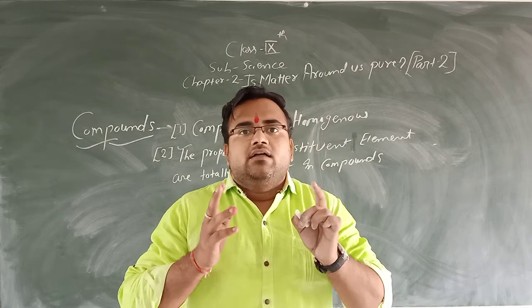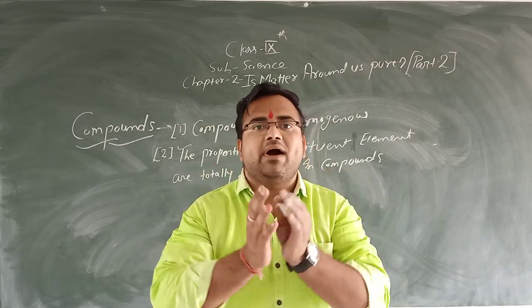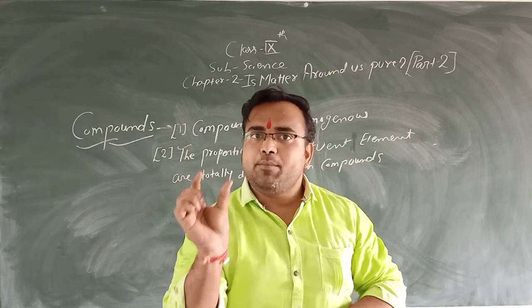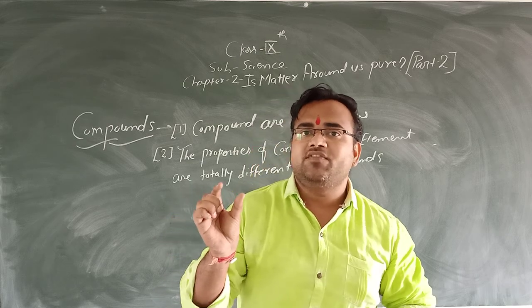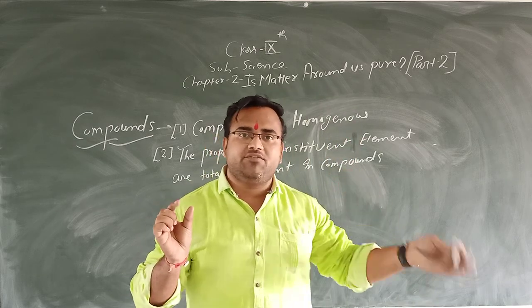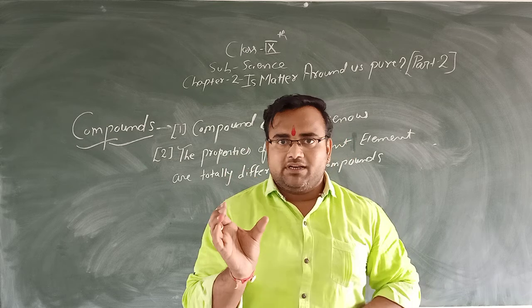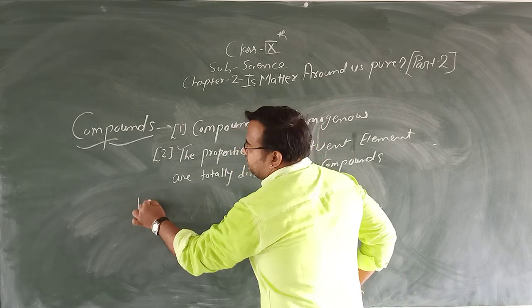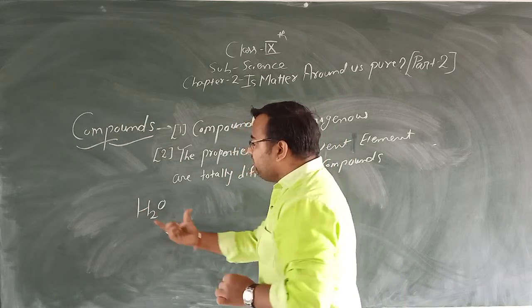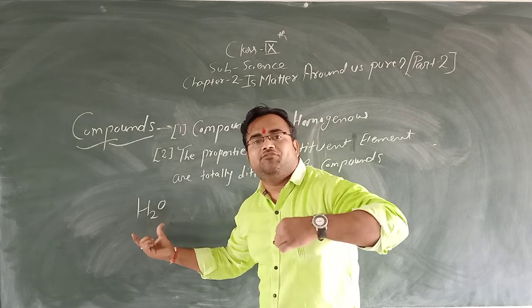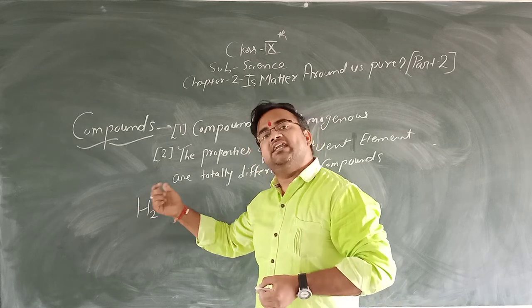When the constituent elements are combined, then in the compound the properties of the constituent elements will be totally different. For example, water, H2O. Now this compound will show totally different properties than hydrogen and oxygen.